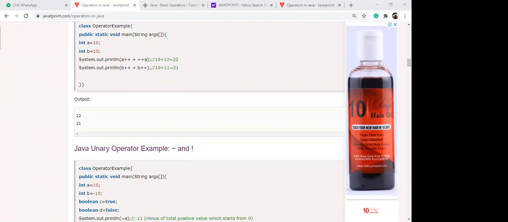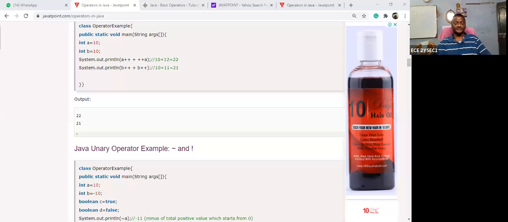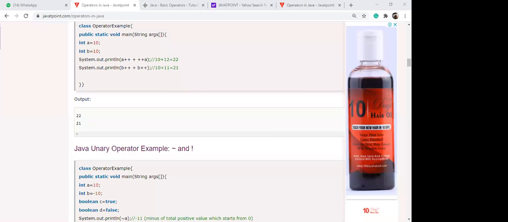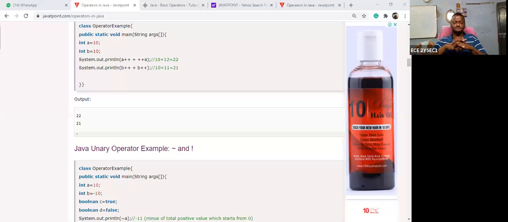Hello? Mr. Vamsi, respond please. Number 32, Vamsi, please respond.